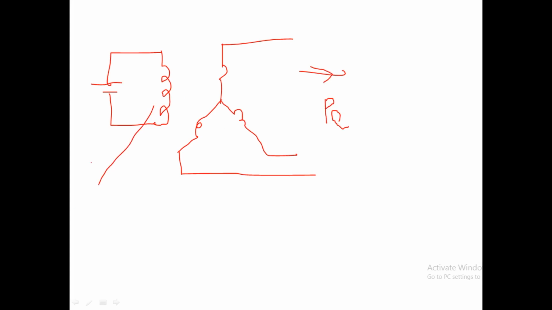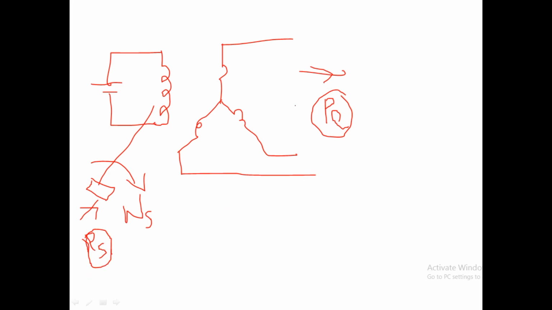This is a basic diagram. The field is rotated with a speed ns, and we are giving a mechanical input, PS, to the shaft. That is why we call it PS, shaft power. So to this system we give a mechanical input, and PE is taken out. Whatever PE is required, that much mechanical power has to be given here, so these two are balanced.